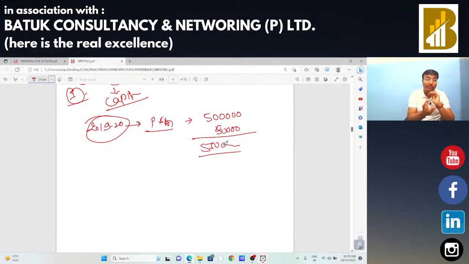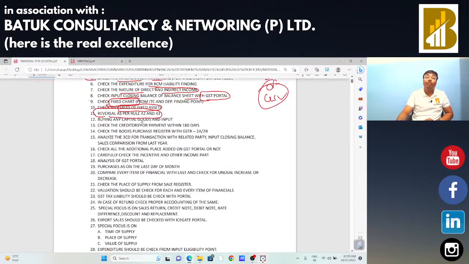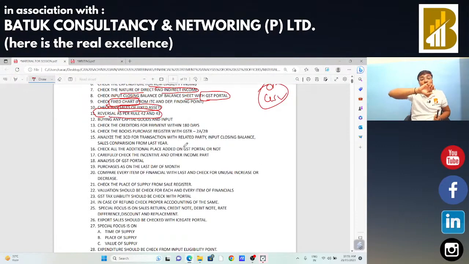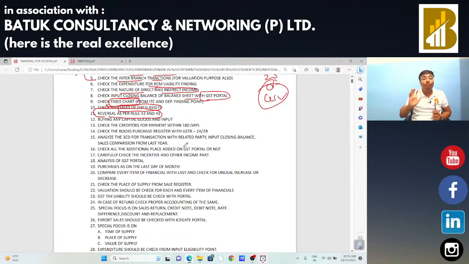But if there is a taxable as well as exempted supply, in that case we need to check that he has claimed the input tax credit in one shot, that is okay, but again month wise reversal is there. Okay, 5% per quarter or part of the quarter. We need to check the same as per rule number 42 and 43. For more analysis, you can go to the video for rule number 42 and 43.